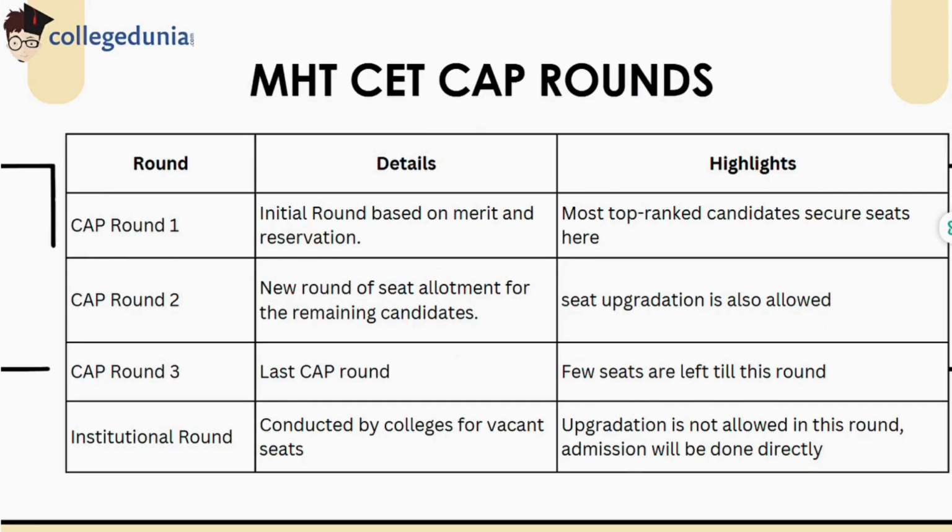MHTCET CAP rounds. CAP round 1 is for the top ranked candidates. Round 2 allows reshuffling and upgradation. Round 3 is the last round with very few seats. After this, colleges conduct their own institutional round for leftover seats.